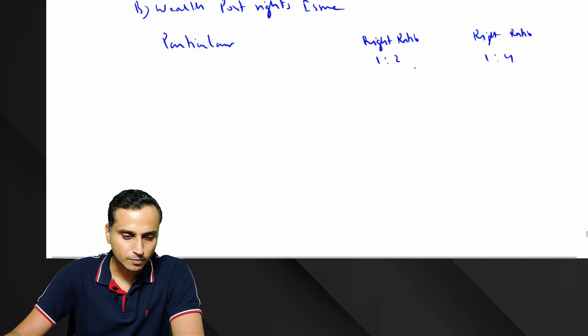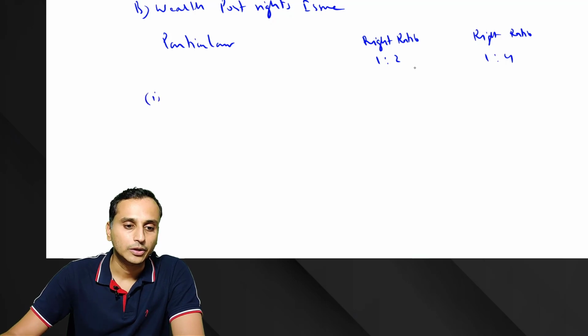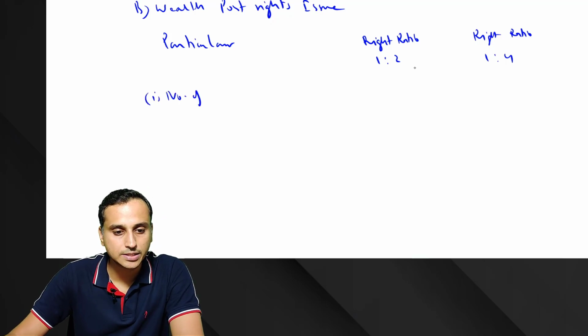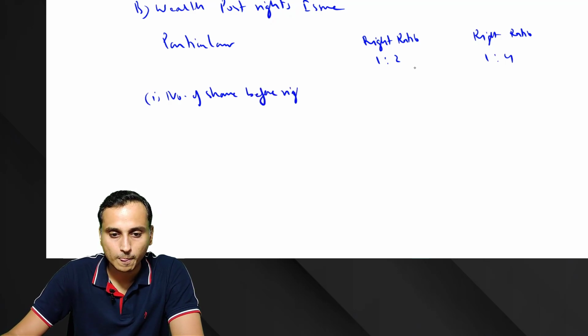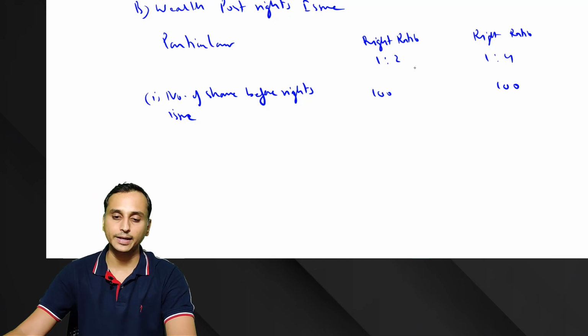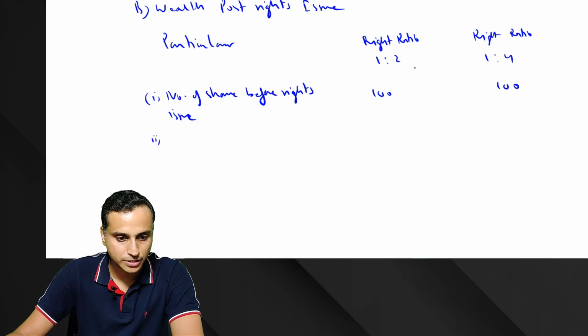Let's see. Okay, so number of shares before rights issue, how many shares he had? Yes, 100 shares, correct?